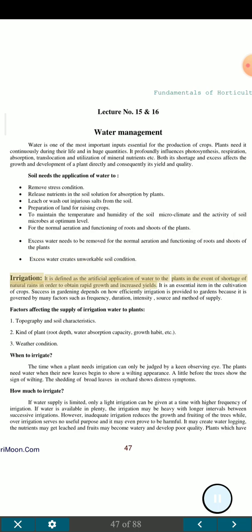Irrigation. It is defined as the artificial application of water to the plants in the event of shortage of natural rains in order to obtain rapid growth and increased yields. It is an essential item in the cultivation of crops. Success in gardening depends on how efficiently irrigation is provided to gardens because it is governed by many factors such as frequency, duration, intensity, source and method of supply.